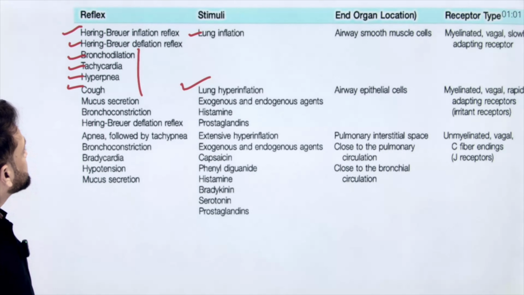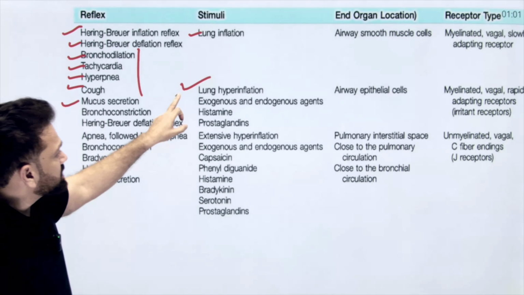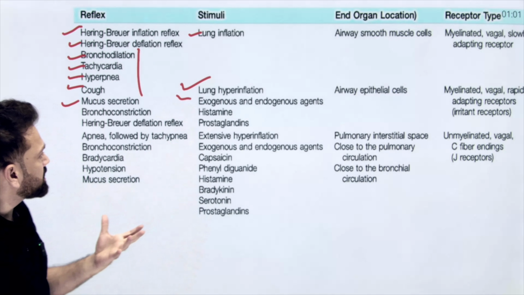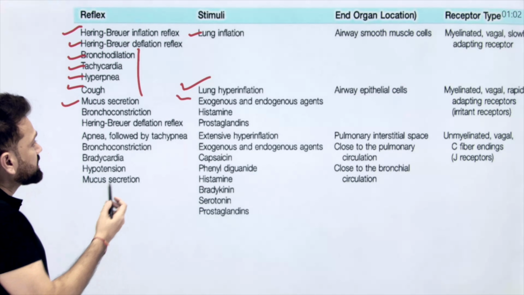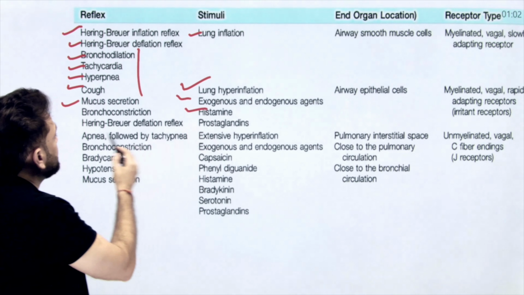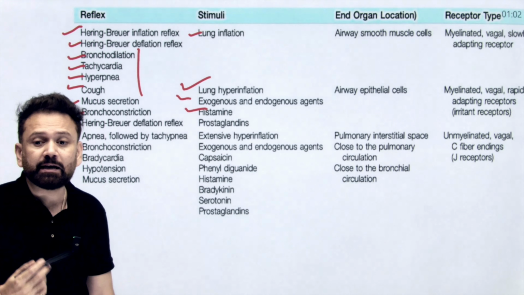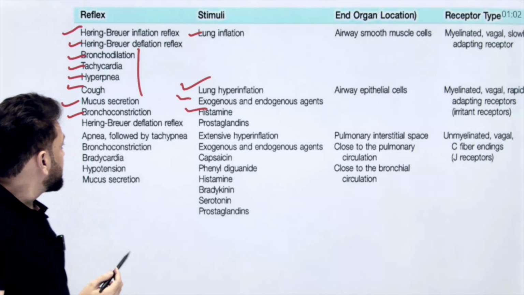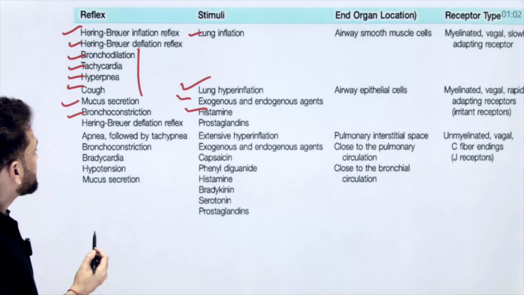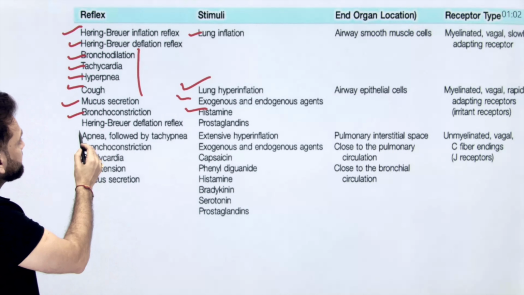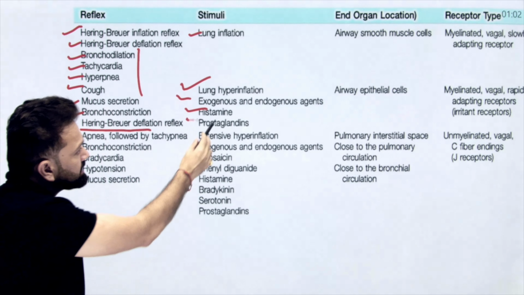Okay. Next is mucus secretion. So when there is some exogenous or endogenous agent, you are allergic to something, it can cause mucus secretion. And again, when you are allergic, it will release histamine and cause bronchoconstriction. That is why we give antihistaminics, so that you can cause bronchodilation. Then Hering-Breuer deflation reflex, again it is stimulated by prostaglandins.